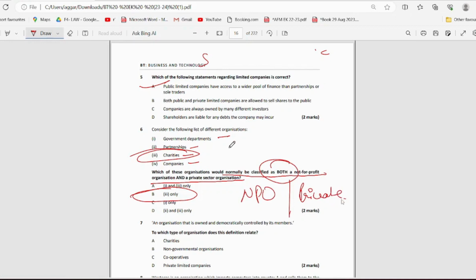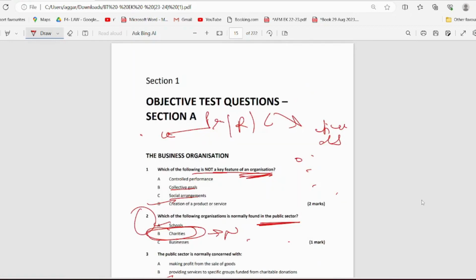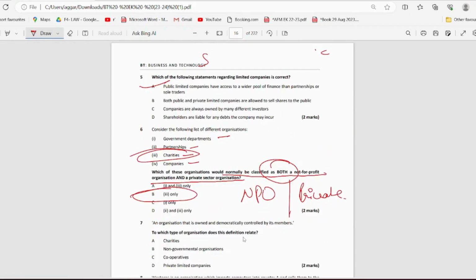And in question number 2, they told us it is a public sector. So there's a difference between NPO and public sector. I hope that you know it. If you don't know, please just comment down below. I'll surely help you out with that. But this is the reason that B, charities, is correct, and only this is correct.